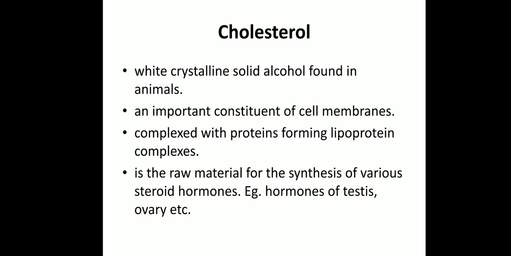The next example of derived lipids is cholesterol. It is a white crystalline solid alcohol found in animals. It's an important constituent of cell membrane. It is complexed with proteins forming lipoprotein complexes. Cholesterol is the raw material for the synthesis of various steroid hormones. Steroid hormones are synthesized by endocrine glands such as adrenal cortex, testes, ovary, placenta, etc.